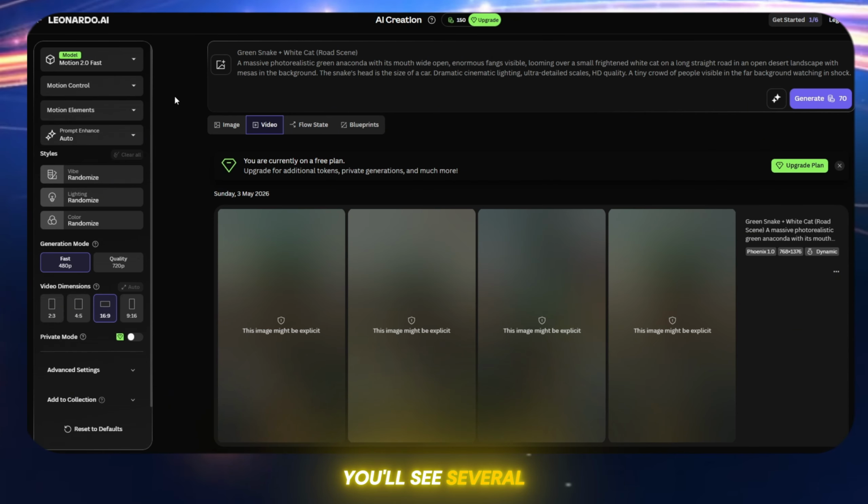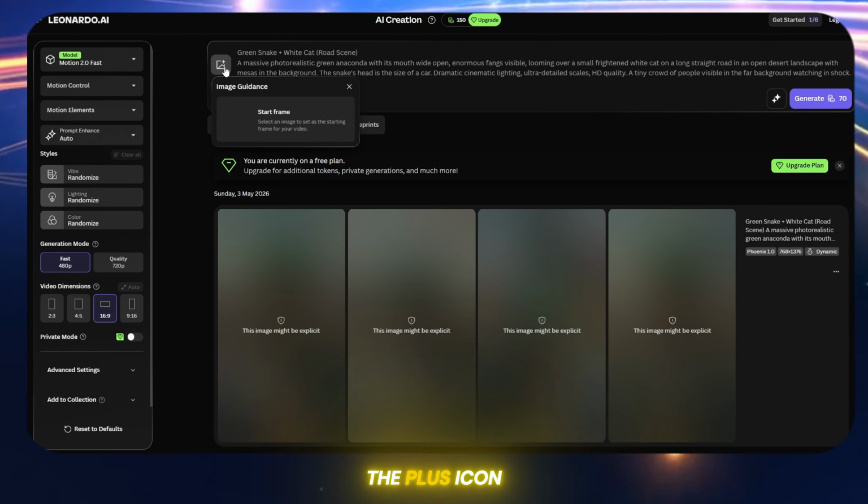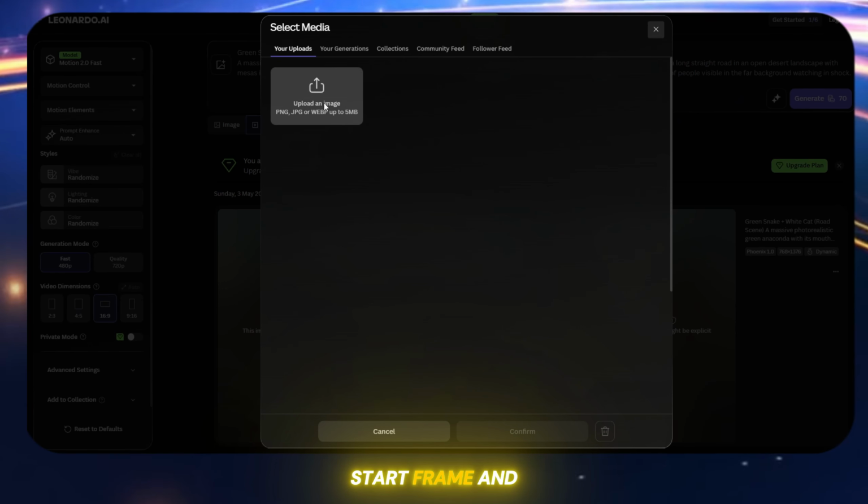After selecting it, you'll see several options on the screen. Now click on the plus icon at the top. Then go to Start Frame and upload your image.